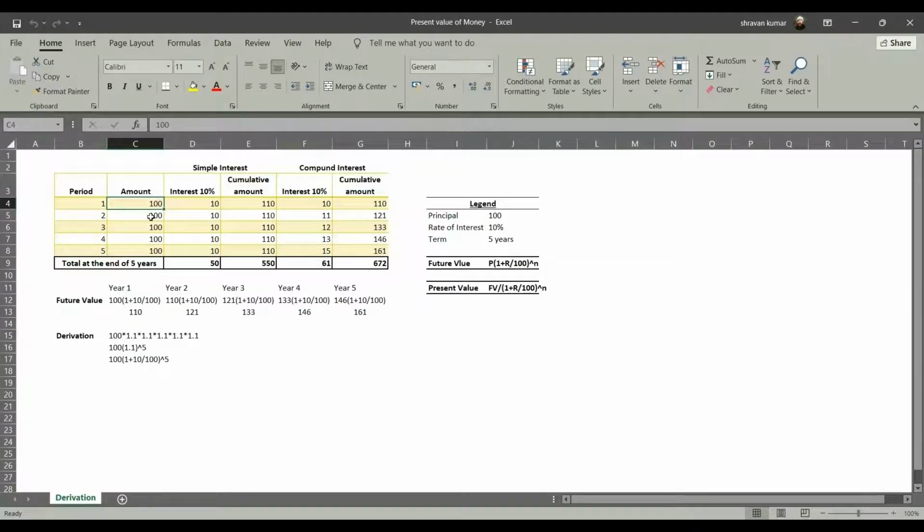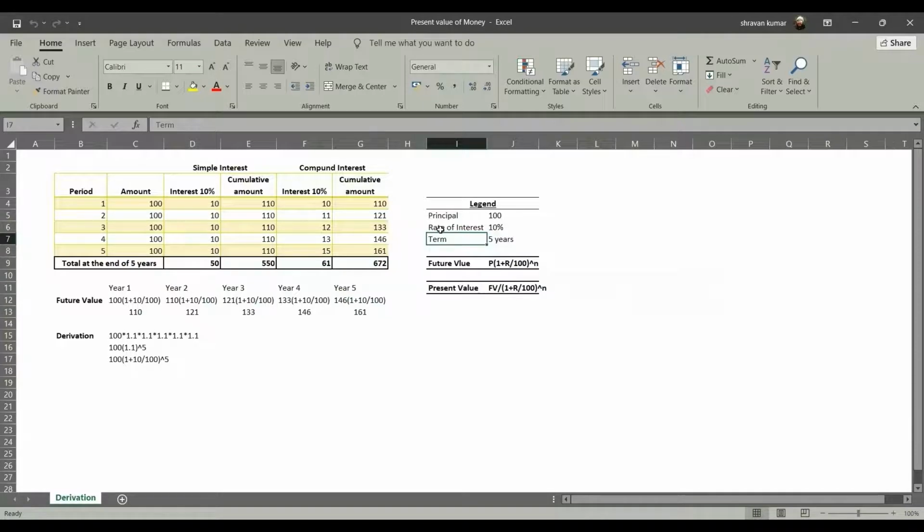So for example, you might be aware of the concept of annuity. Annuity is a periodical inflow or periodical outflow. The period could be monthly, yearly, quarterly, daily, or whatever it is. So 100 in this given example is the amount, and the interest rate I'm taking is 10%, and the term is taken to be 5 years.